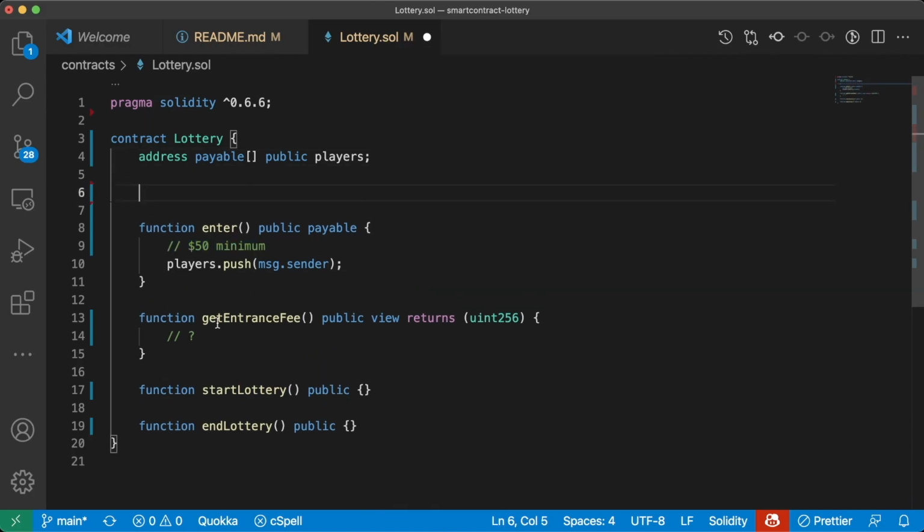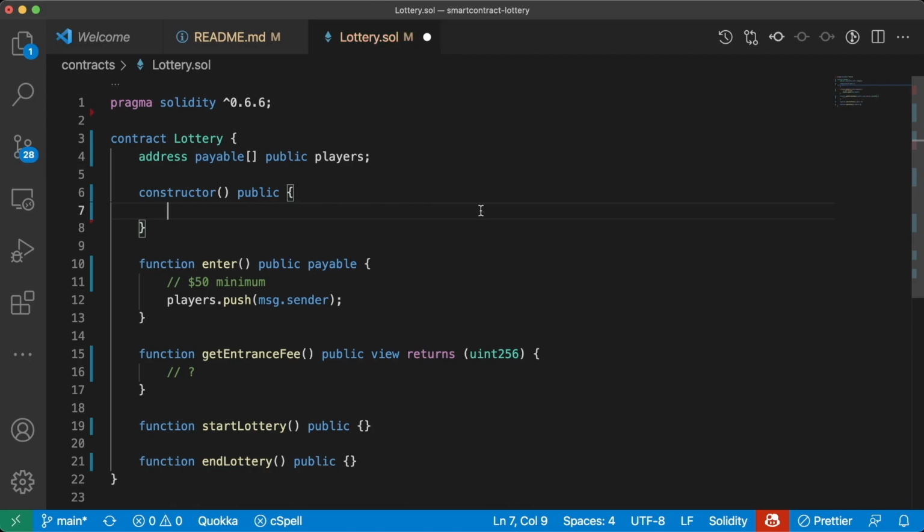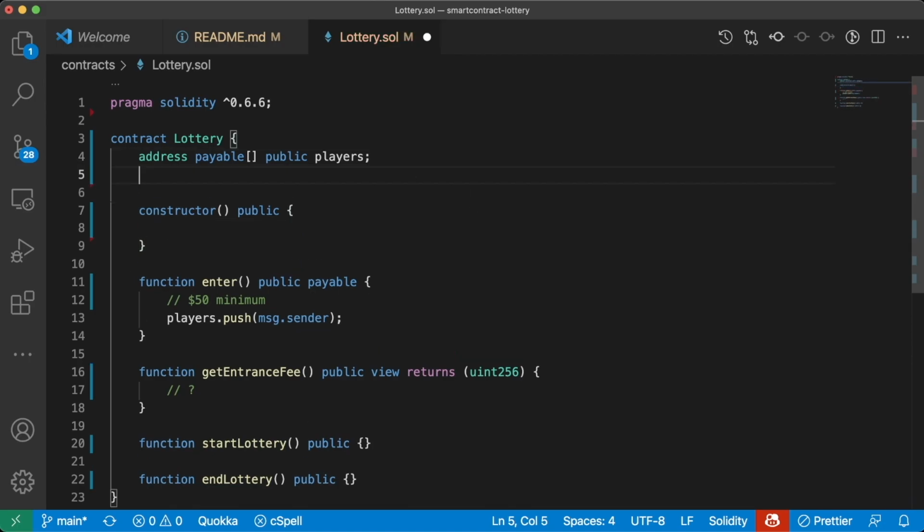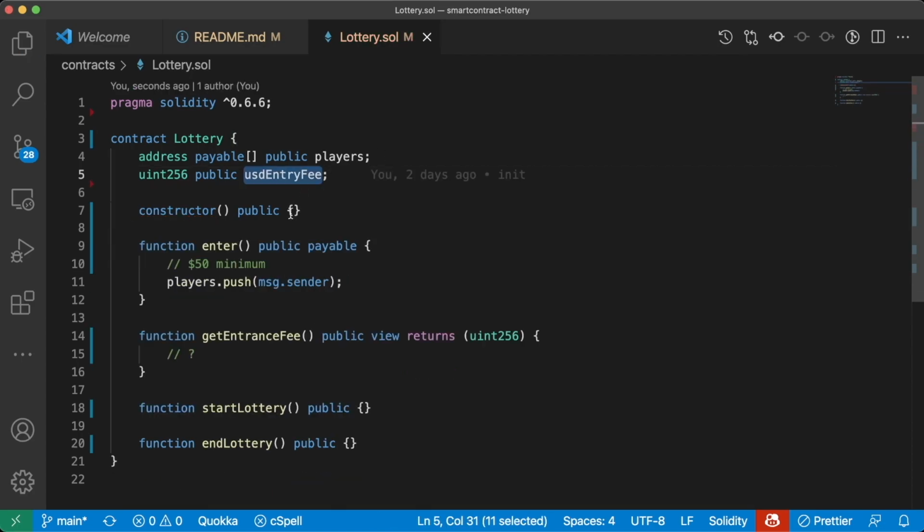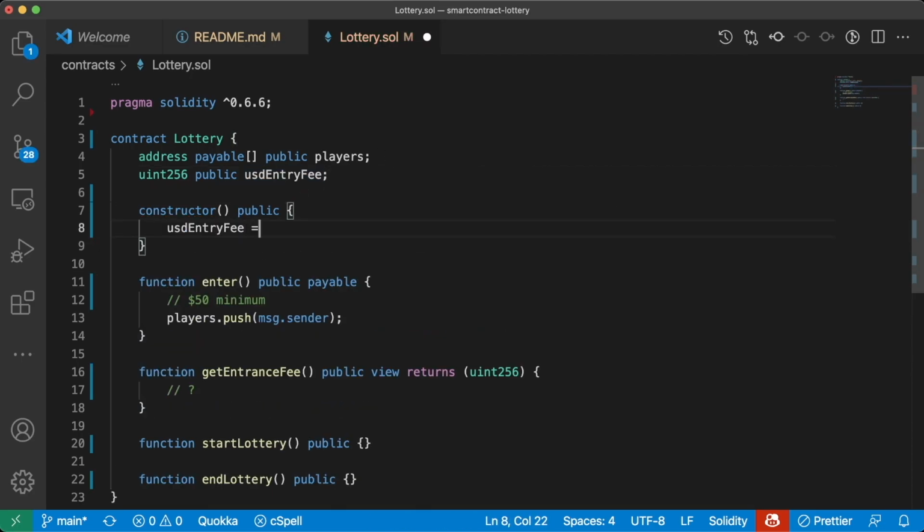Well, in our constructor, we'll do constructor public. We'll create a new variable outside of here. We'll call it uint256 public usdEntryFee. And in our constructor, we'll set usdEntryFee equals 50. Now, because I like to have units of measure always in wei, we'll also do times 10 raised to the 18th. Now we have some USD entry fee.